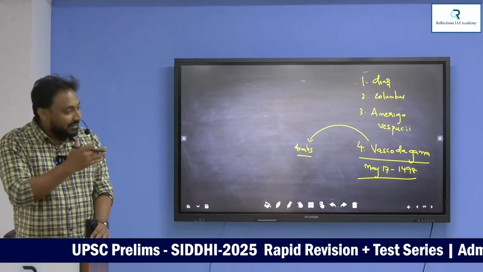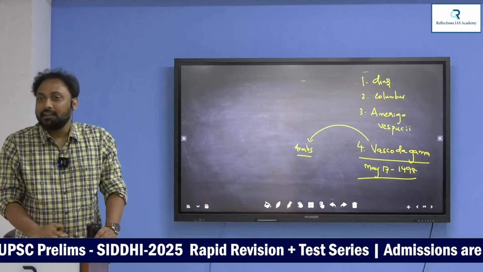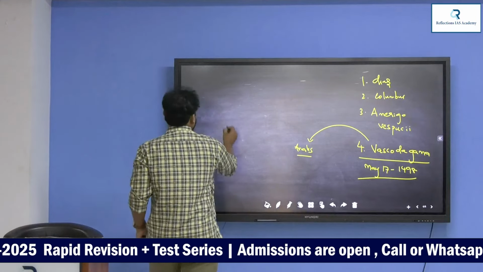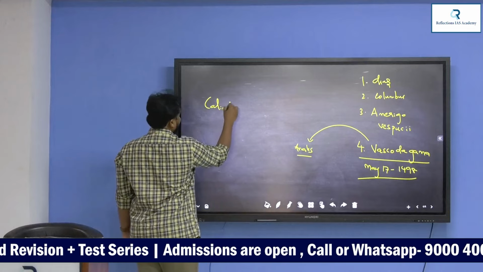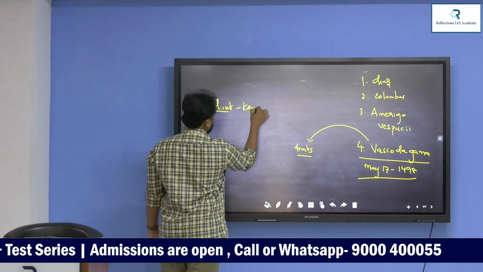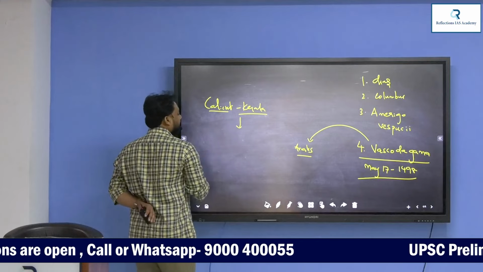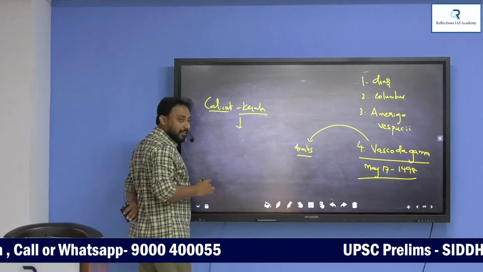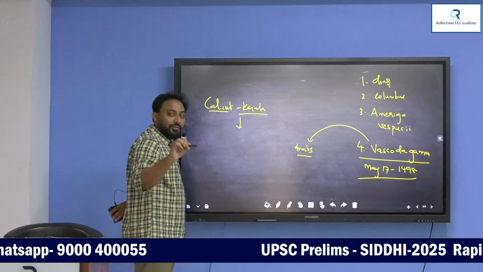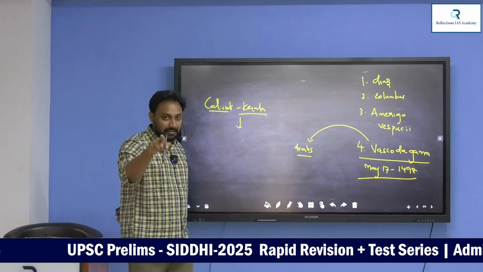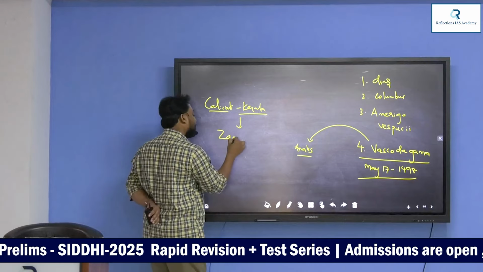And where did this person Vasco da Gama reach in India? Calicut. He reached Calicut in India. Where is Calicut? Kerala. And at that point of time, Kerala was ruled by a king whose actual name was Manu Vikrama Varma. Understand? He was popularly called by the Portuguese as Zamorin, but his name is Manu Vikrama Varma.